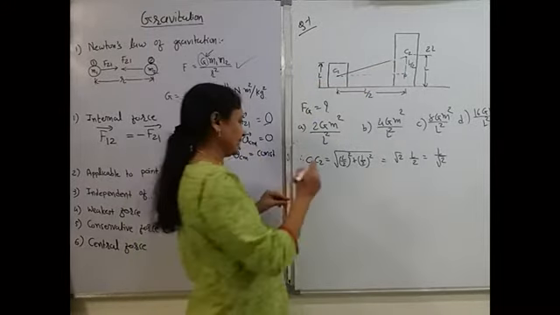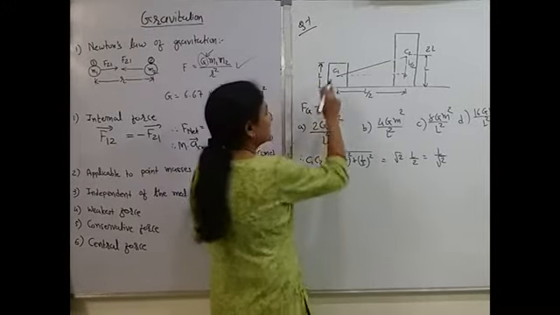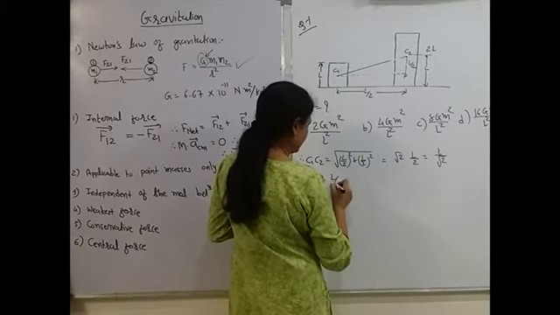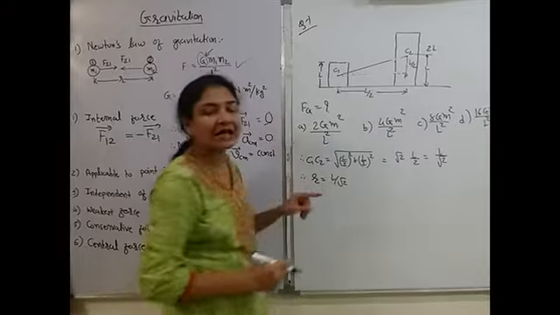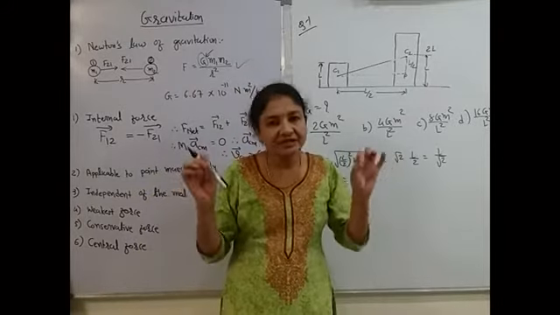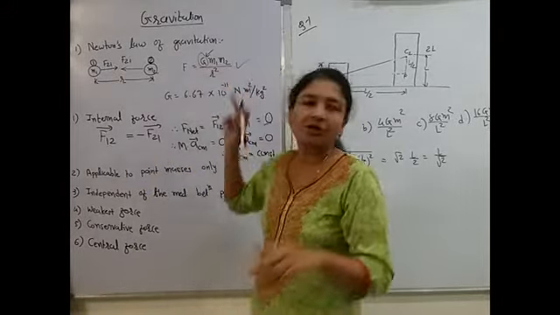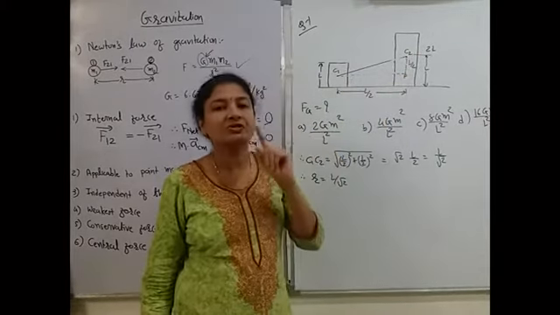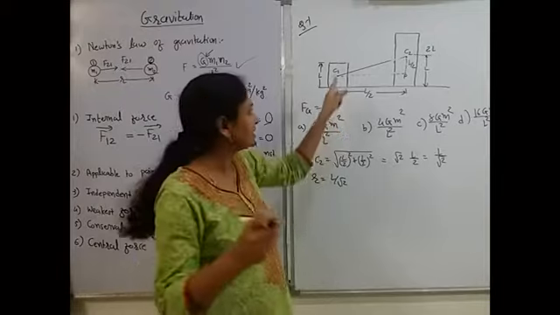C1C2 is nothing but our R. So R is equal to L/root 2. What is R? R is distance between two particles, or in this case distance between centers of the two particles, because gravitational force is acting among the centers.